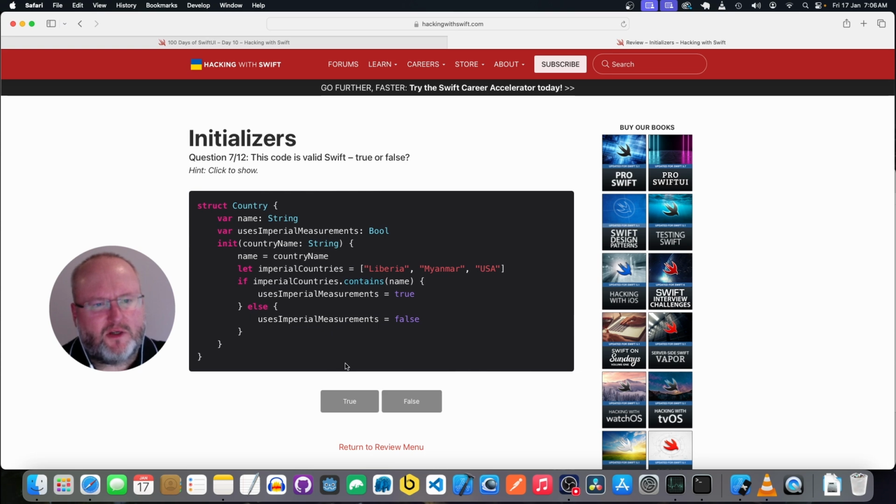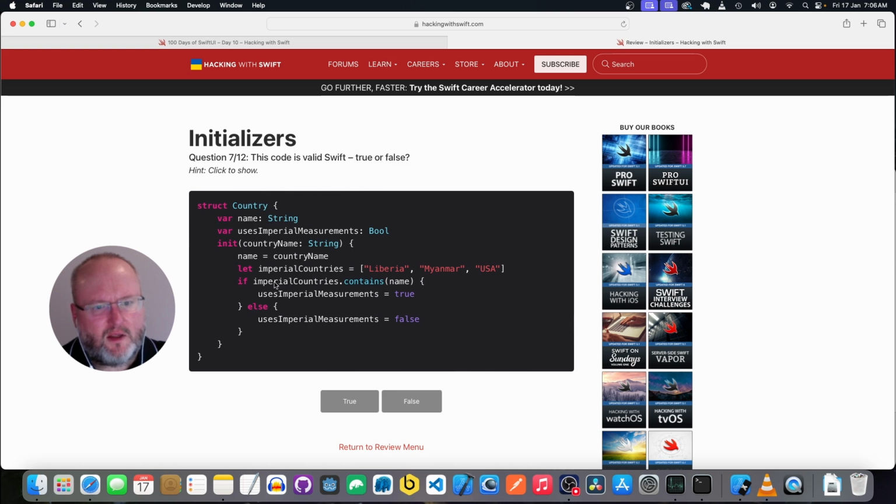Okay, we have a struct Country. We have a property name, which is a string, and a property useImperialMeasurements, which is a boolean. An initializer method takes in countryName, so it's going to set name to countryName. And so it's creating an array of strings for imperial countries.